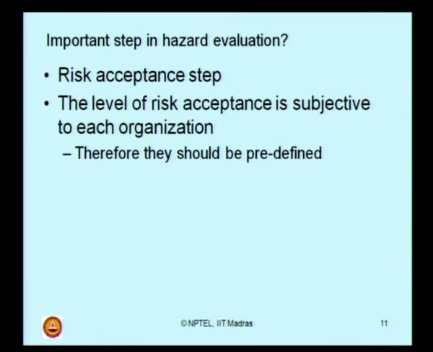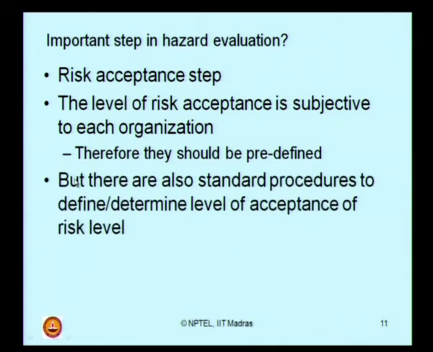I will give you some good references on this at the end of the presentation. If you are unable to predefine the risk acceptance level for your industry, you can also use standard procedures and methodologies available in the literature to arrive at the level of acceptance of risk.